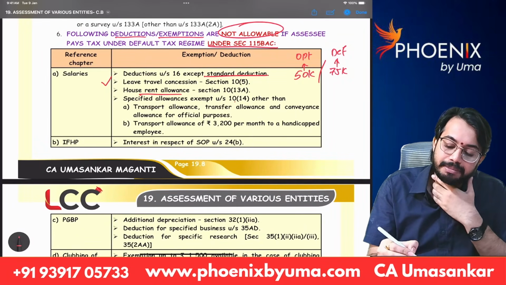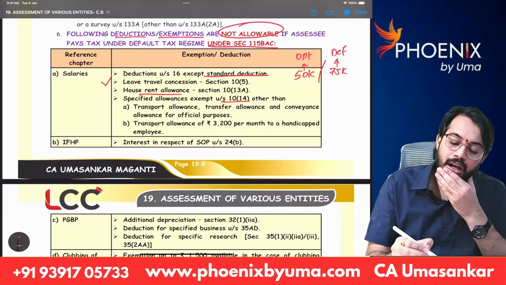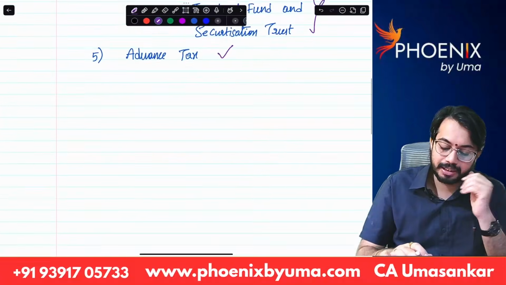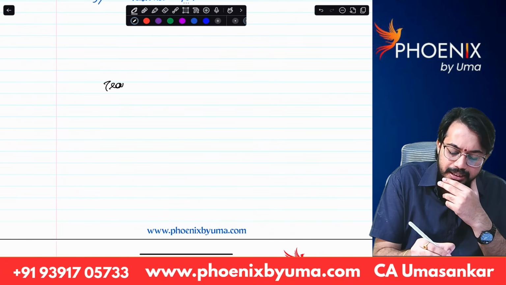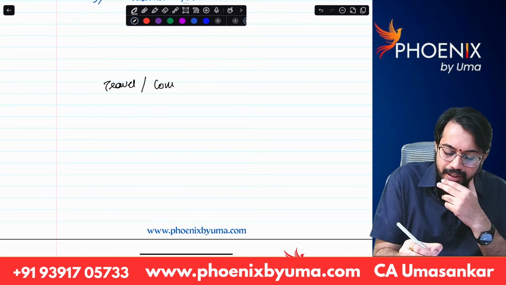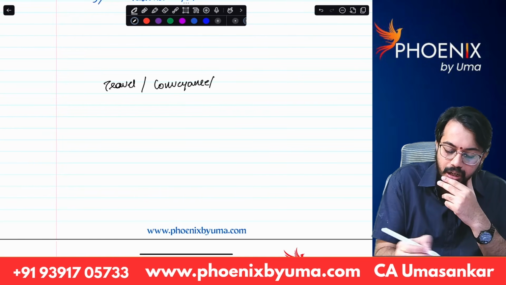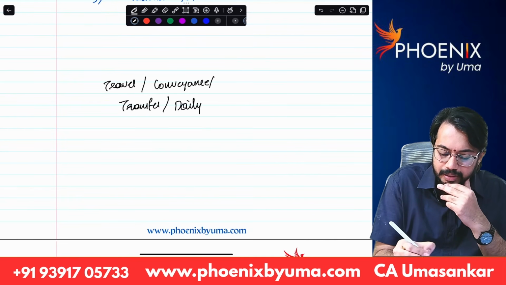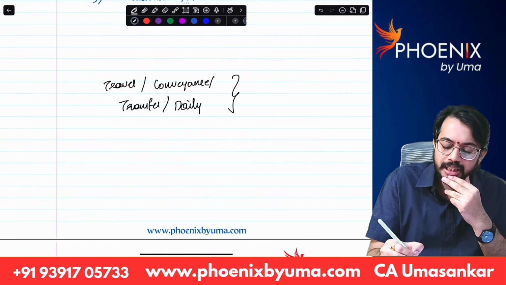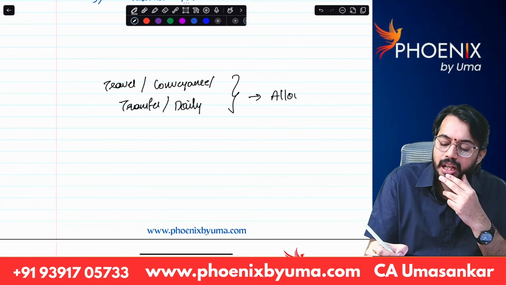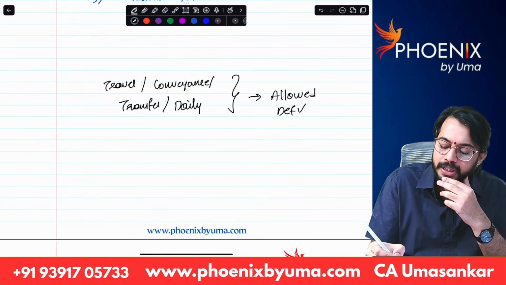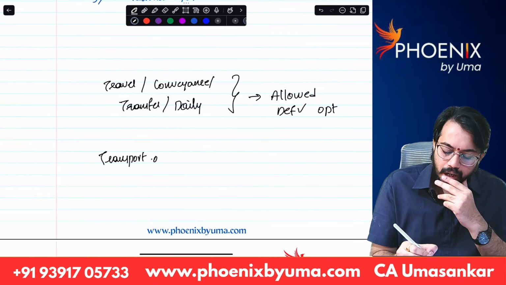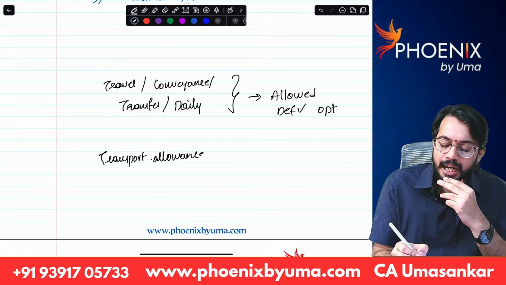Specified allowances exempt under section 10(14) other than transport, travel, transfer, conveyance. See, there are 4 allowances: travel allowance, conveyance allowance, transfer allowance, daily allowance. These allowances are allowed both under default tax rates as well as under optional tax rates. Transport allowance. Transport allowance for physically handicapped employees.